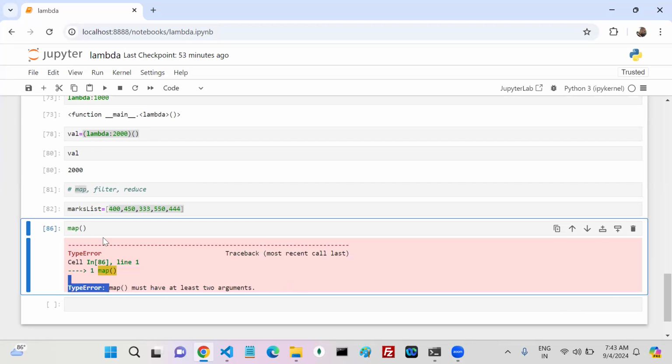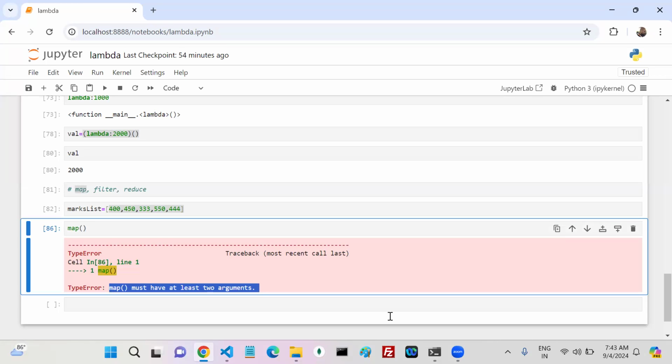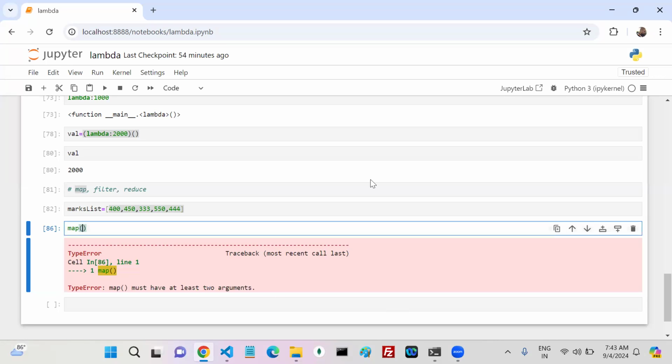Then you can call map. See, if I call map, which is a function, can anyone read the error message? Map must have at least 2 arguments. That means it should take 2 arguments.